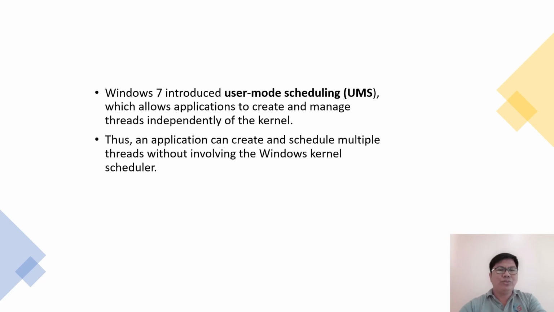Windows 7 introduced user-mode scheduling, or UMS, which allows applications to create and manage threads independently of the kernel. Thus, an application can create and schedule multiple threads without involving the Windows kernel scheduler. For applications that create a large number of threads, scheduling threads in user mode is much more efficient than kernel-mode thread scheduling, as no kernel intervention is necessary.